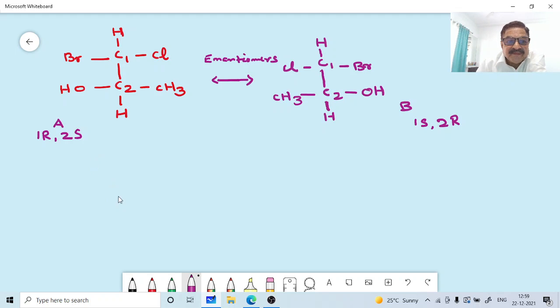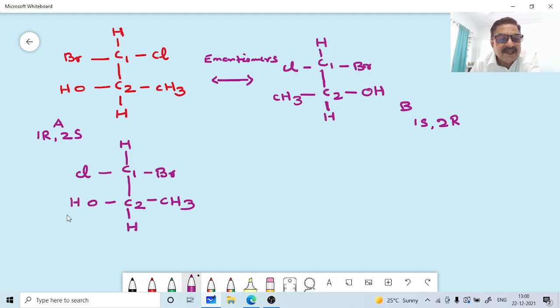Okay. Now, chlorine, here in the carbon C1, we have switched the positions of chlorine and bromine in A. When we do this, we are getting another isomer C here.